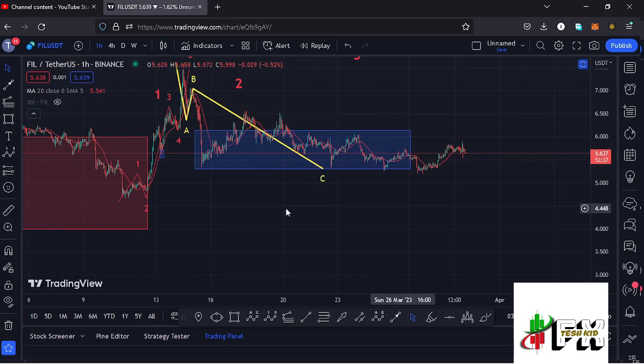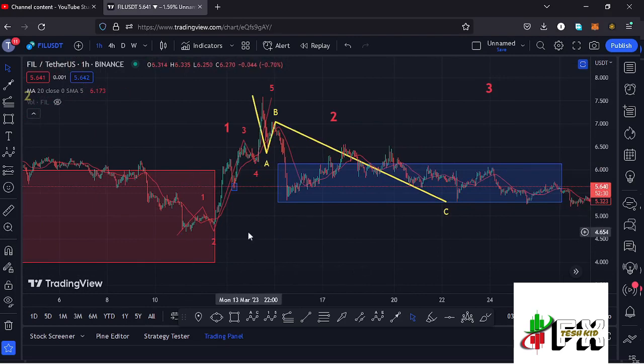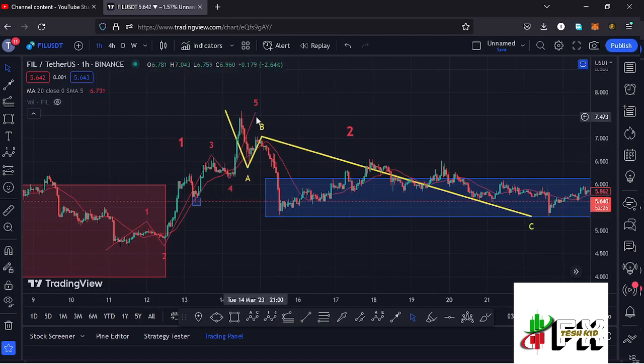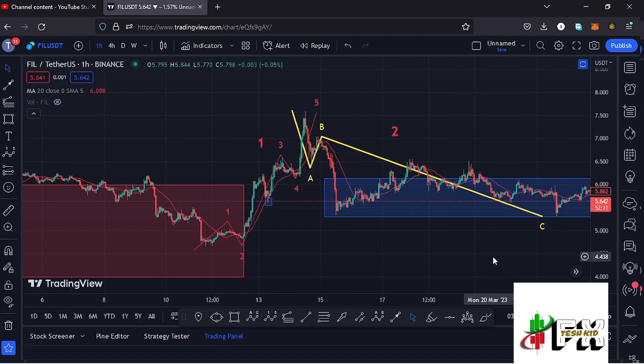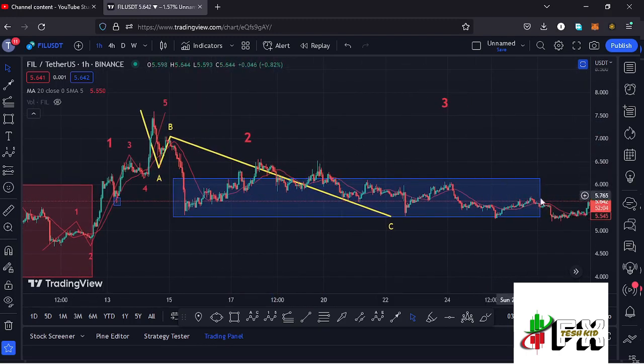Here on the 1-hour chart, you can see that after seeing our low in the formation of this wave 2, we started this massive run up to the upper side, obeying the Elliott wave structures, where you can see we have this Elliott wave structure in red, having the wave 5 giving us a peak at around the $7.6 mark, and also completing the formation of that first wave to the upper side. And after seeing the high for this first wave, whatever we expected next was a corrective structure in the formation of this wave 2, in a move that we saw over here in a breakdown that managed to get into the minimum retracement area, which is highlighted here in blue.